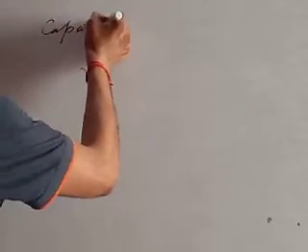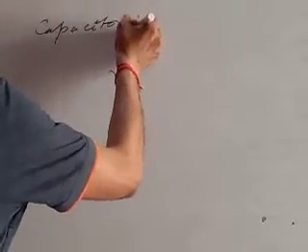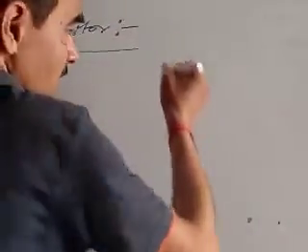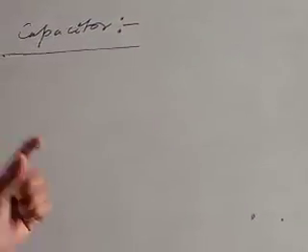Now we will see the capacitor. A capacitor is a system of two conductors insulated from each other. This is an arrangement for storing electric potential energy in the form of electric field.